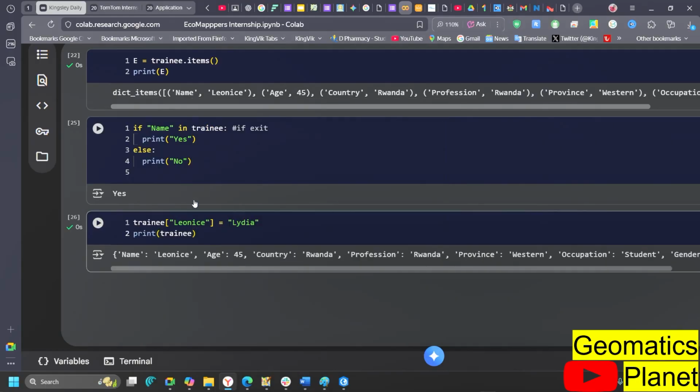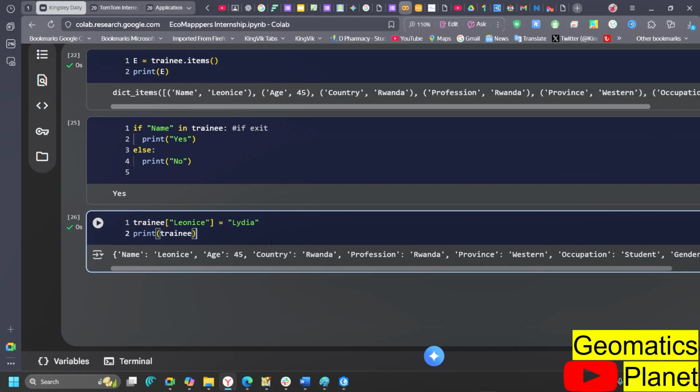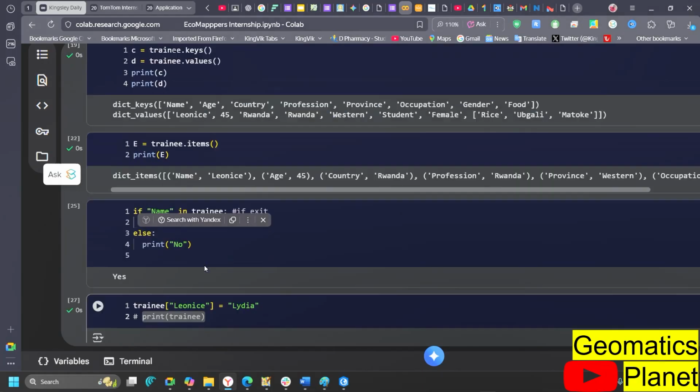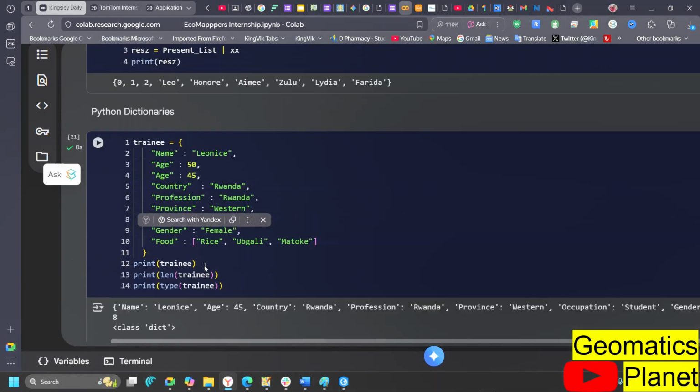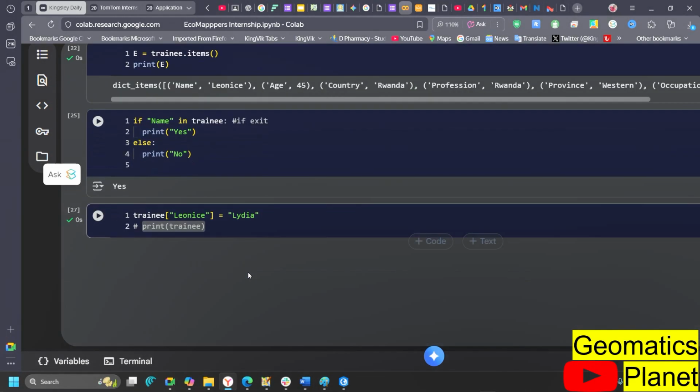You can see now that this trainee, or what's the issue? Trainee, then replacing it with Lydia. Hold on a bit, let me check that I wrote it well. Leonize, that's what I wrote.